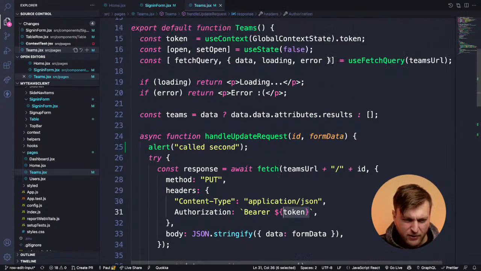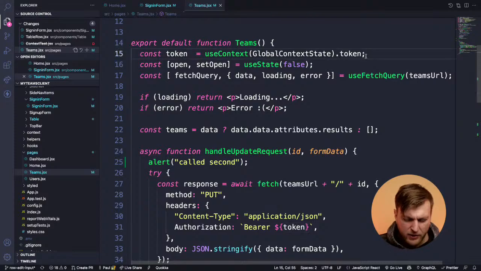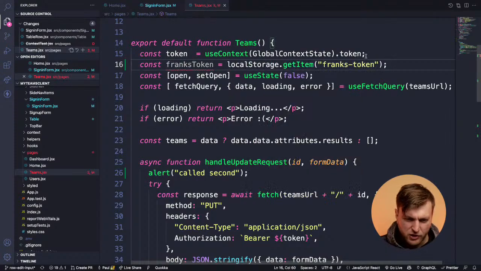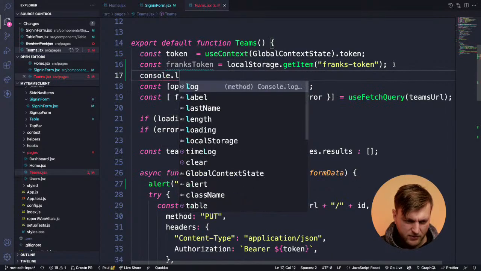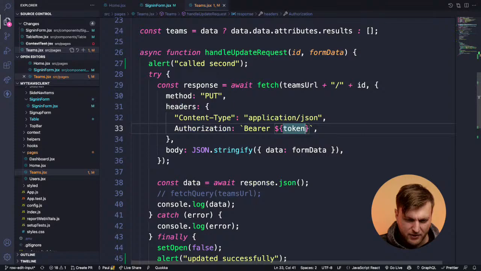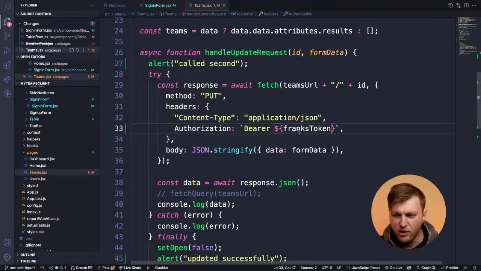So what I would do, and I used context, but what you would do is go const Frank's token equals local storage get item Frank's token, and then we're going to console log it, and then you would just pass it here. So basically, you could use local storage like this. And so this would have the token available.